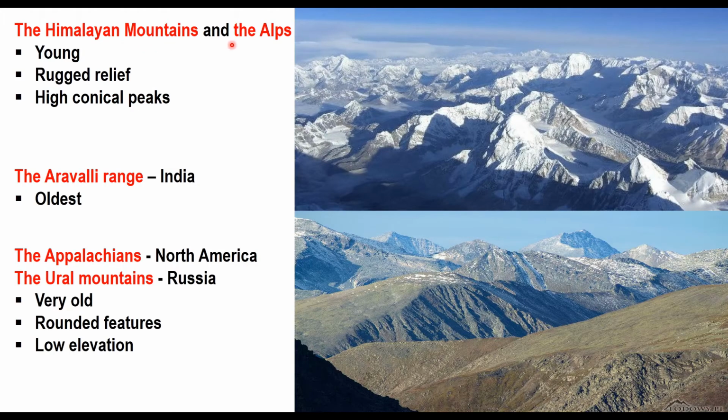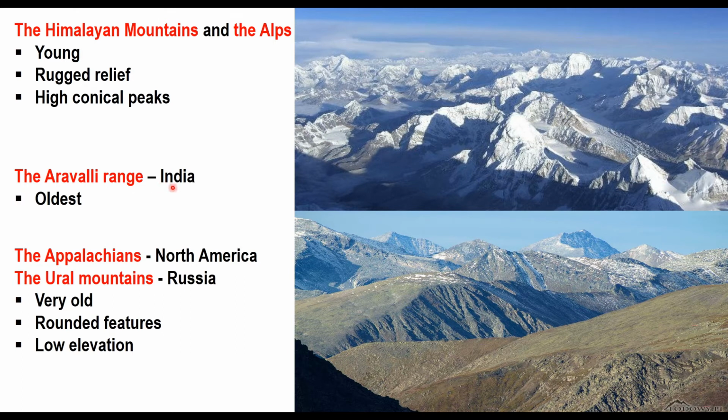The Himalayan mountains and the Alps are young folded mountains. Here you can have a view of the Alps. They have a rugged or uneven relief. What is relief? The relief is the difference between the highest point of the mountain and the lowest point. So the Himalayan mountains and the Alps have rugged relief and high conical peaks. That means the peaks are cone shaped.